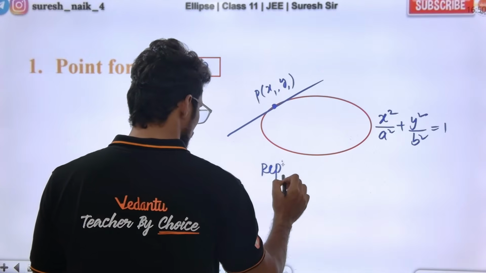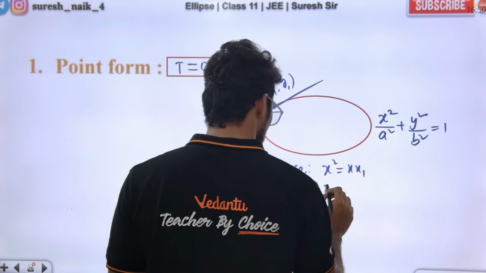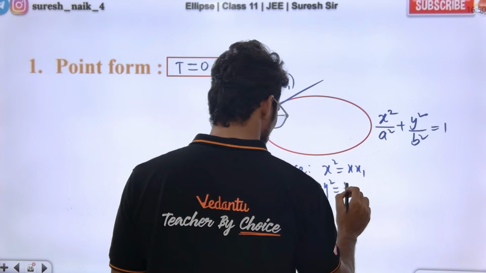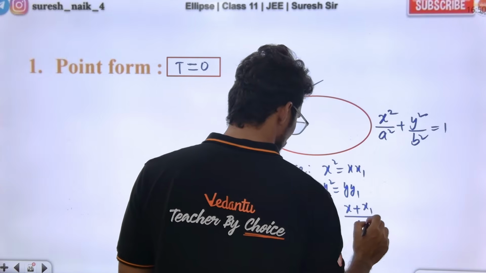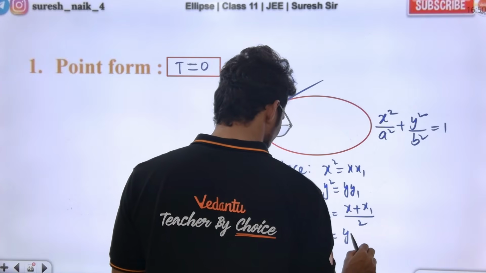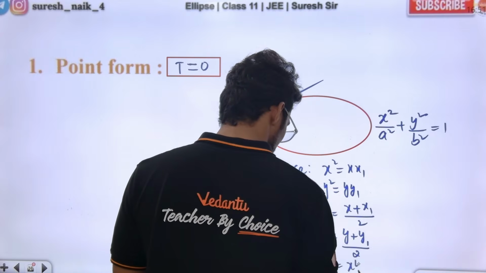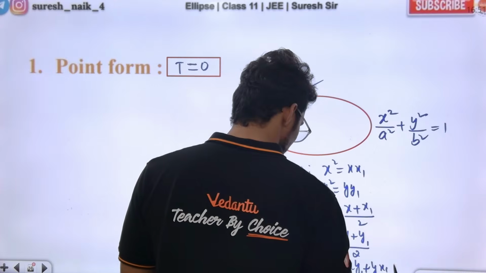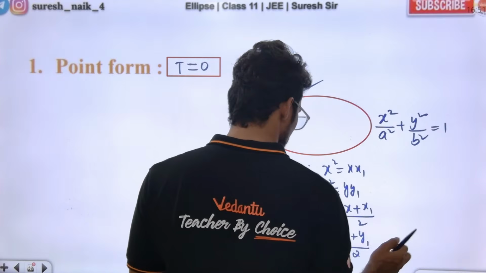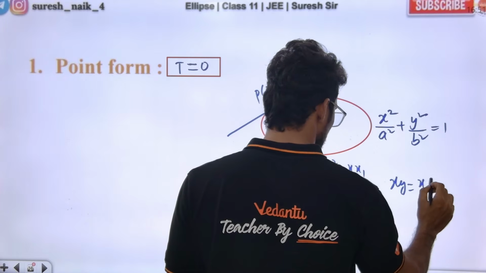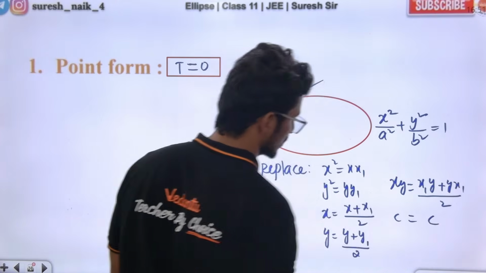Replace x square with xx1, y square with yy1, x will be replaced with x plus x1 by 2, y will be replaced with y plus y1 by 2, xy will be replaced with xy1 plus yx1 by 2, and constant will be replaced with constant only.